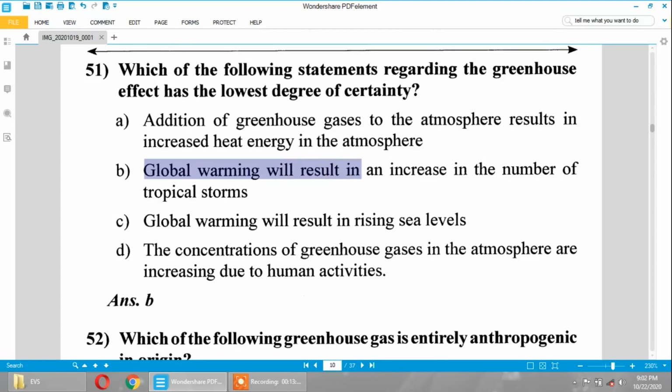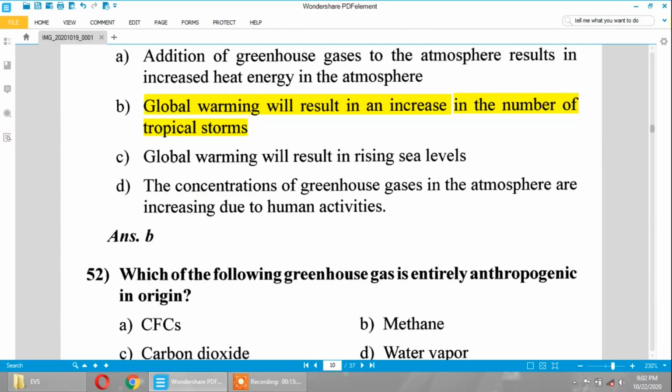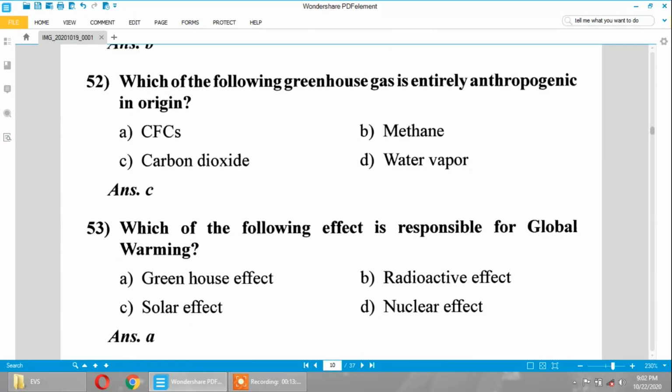Global warming will result in an increase in the number of tropical storms. Which of the following greenhouse gases is entirely anthropogenic in origin? The answer is carbon dioxide.